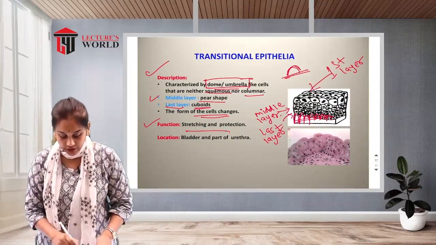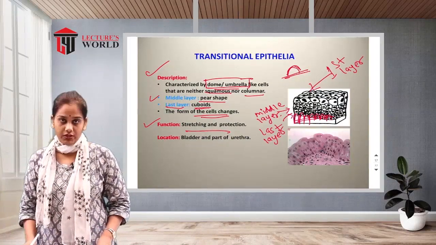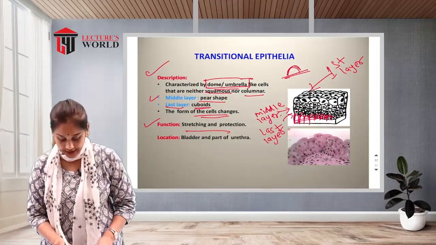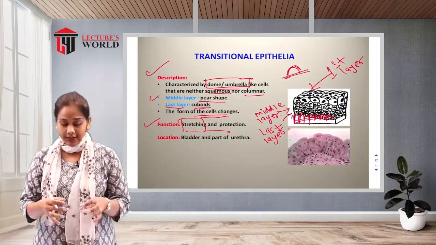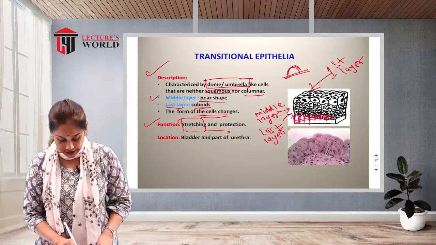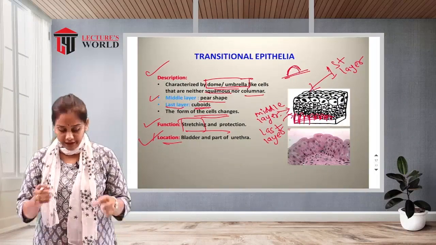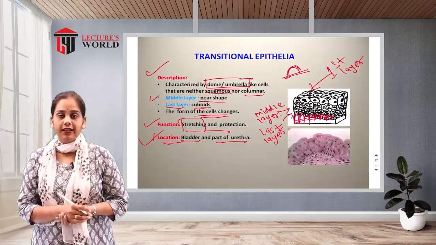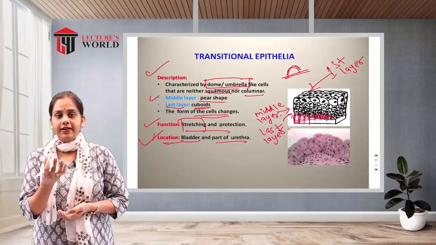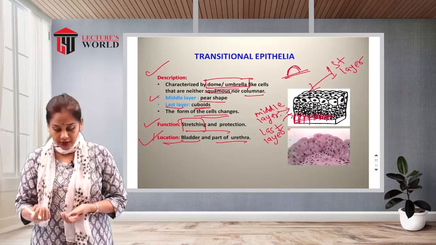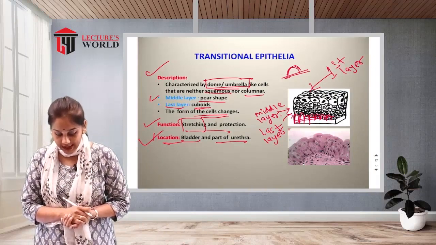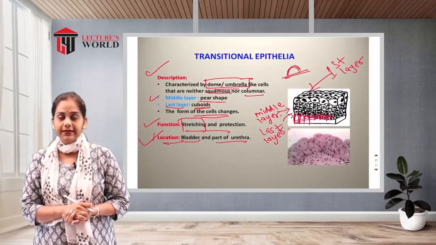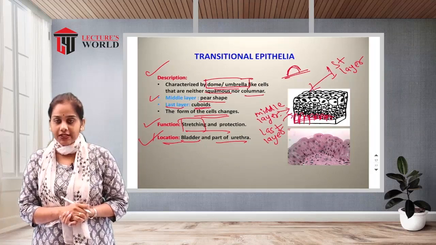What is the basic function? Stretching and protection. The main function is stretching; they are useful for stretching. Then where is it located? It is found in the bladder and part of the urethra. In the bladder it has elasticity, so in the bladder as well as part of the urethra, there is transitional epithelia.